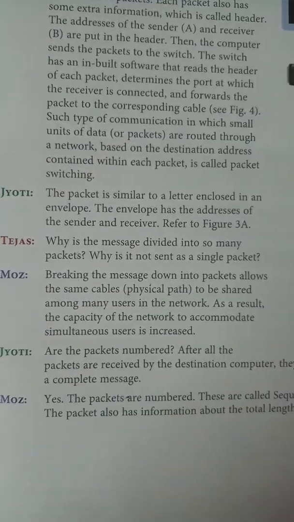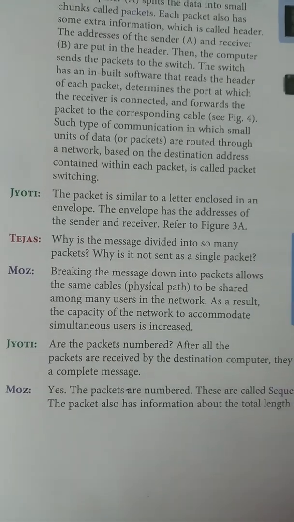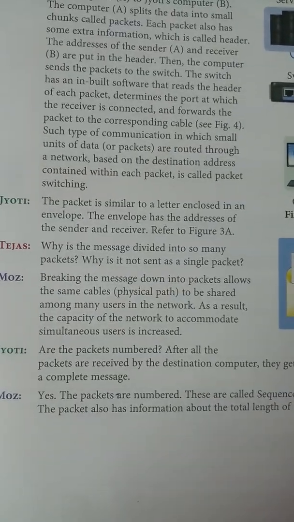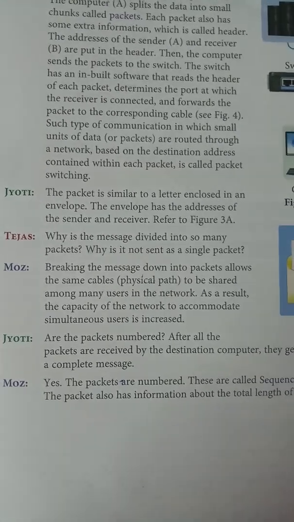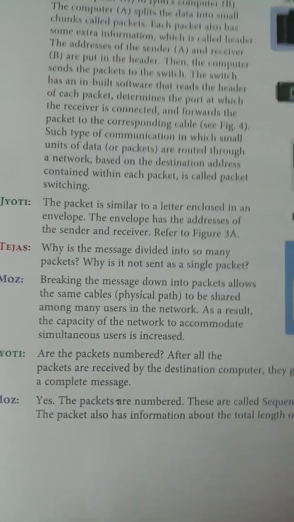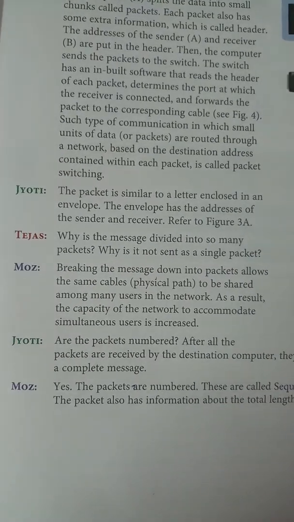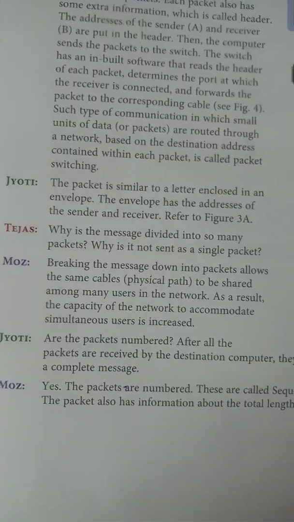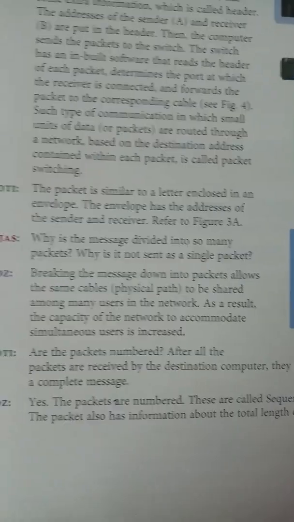So here Moses is saying that by breaking the message into small packets, the same cable can be used by many users. As a result, the capacity of the network to accommodate simultaneous users is increased, so the network capacity also increases.